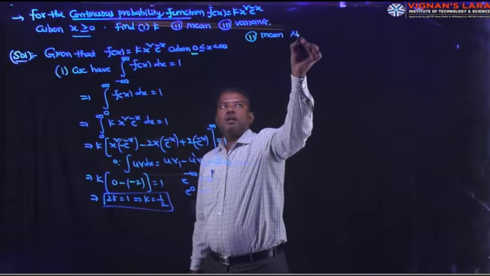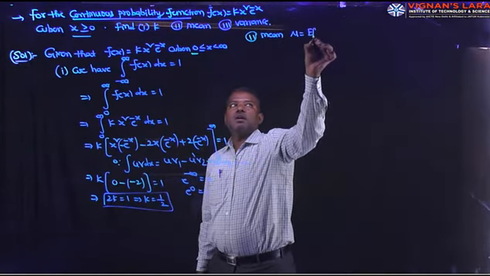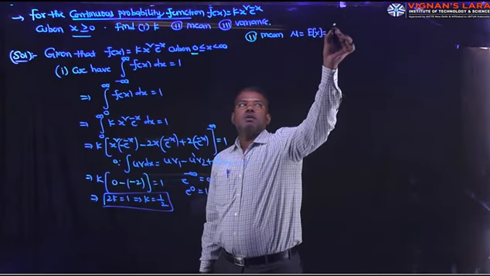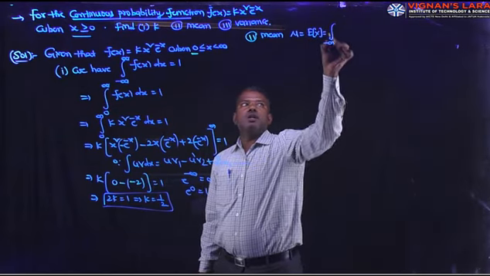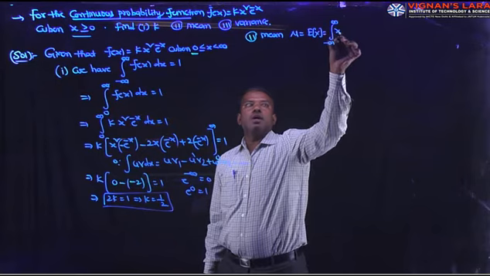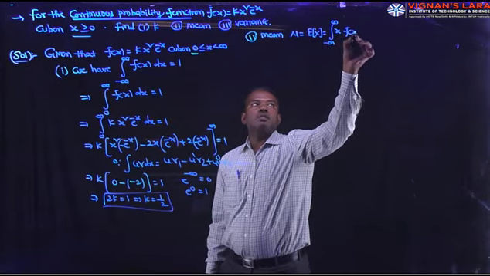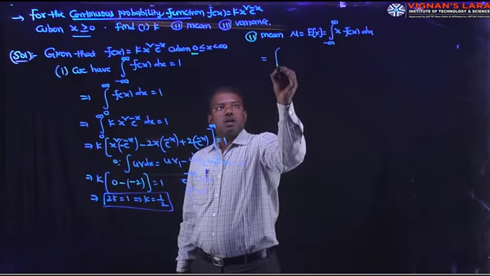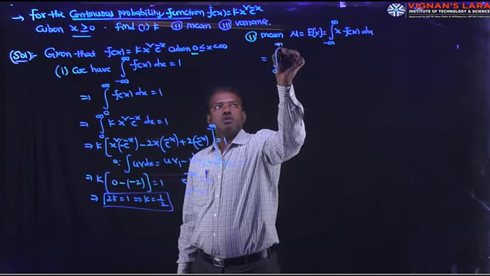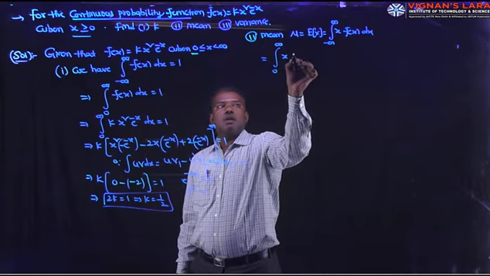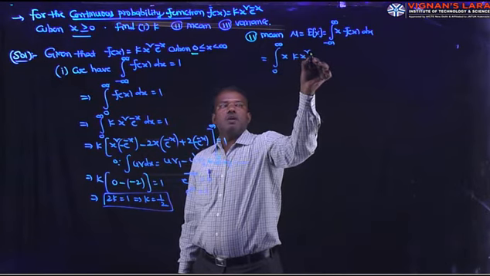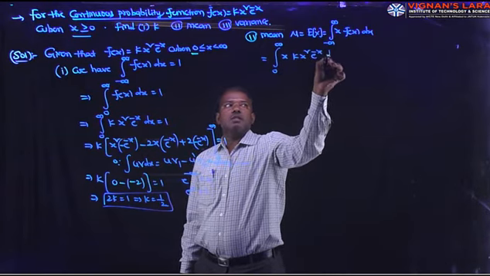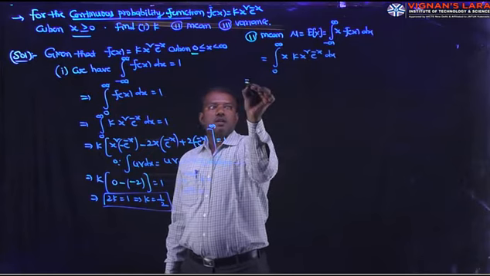Then coming to the second one, mean or mathematical expectation. E of x is equal to integral minus infinity to plus infinity x f of x dx, that is equal to, here the lower limit is 0, so 0 to infinity x k x square e power minus x dx, that equals k.